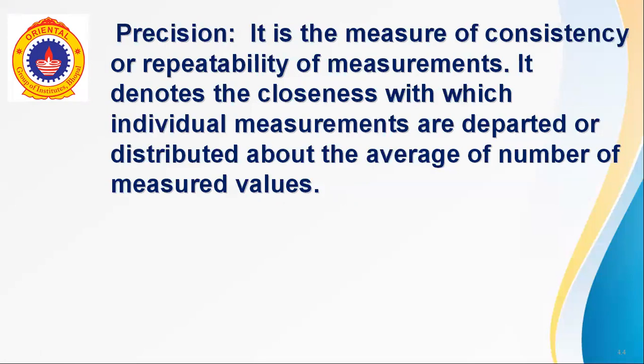It denotes the closeness with which individual measurements are distributed about the average of number of measured values. That means if we are taking so many measurements with the same instrument for the same value, then the output is the same. The output should be the same. This is called precision.